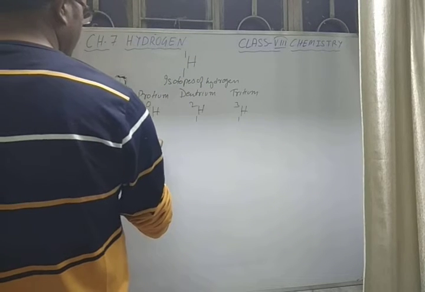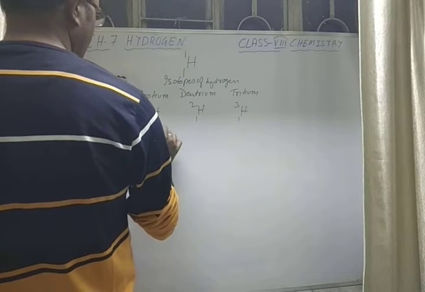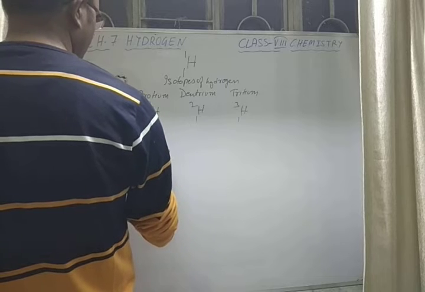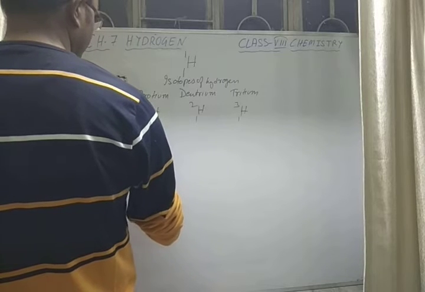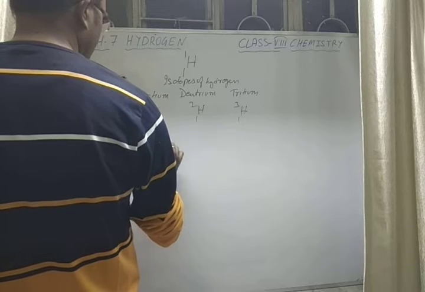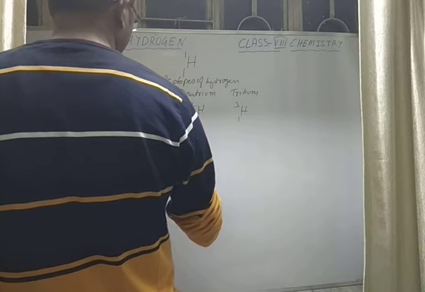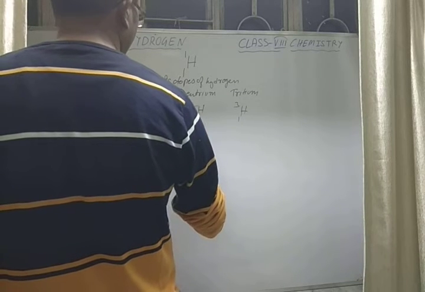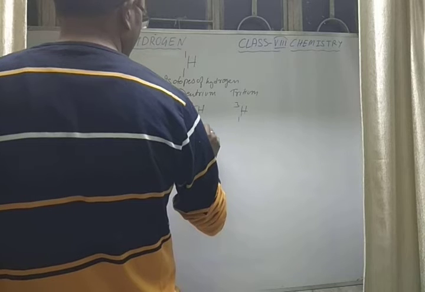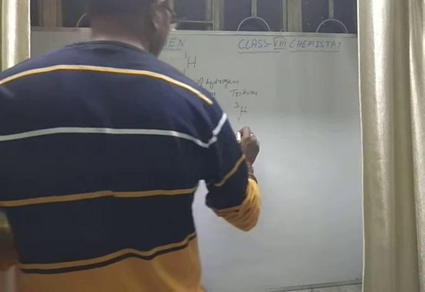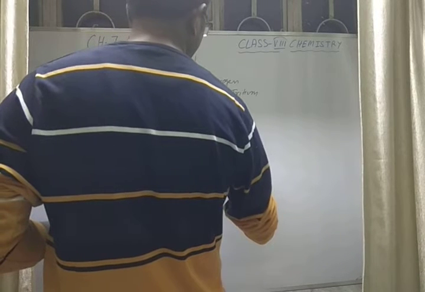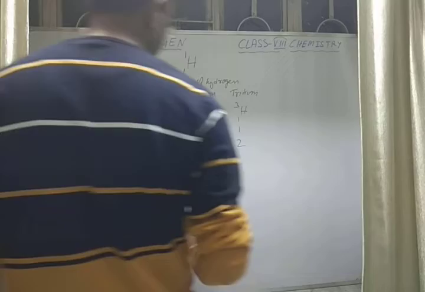So here proton is 1, neutron is 0. Then here proton is 1, neutron is also 1. So here proton is 1 but neutron is 2.